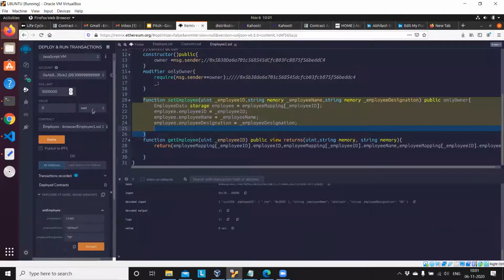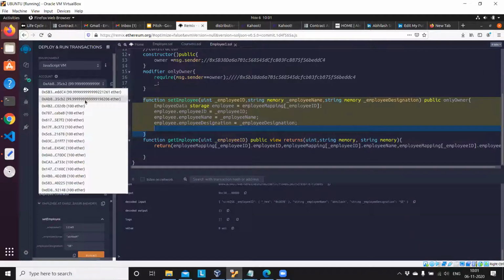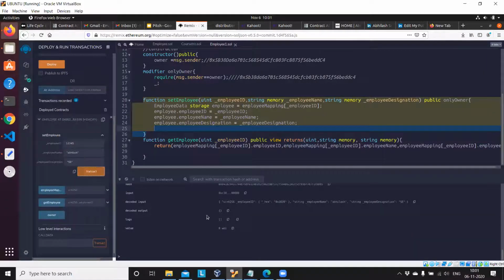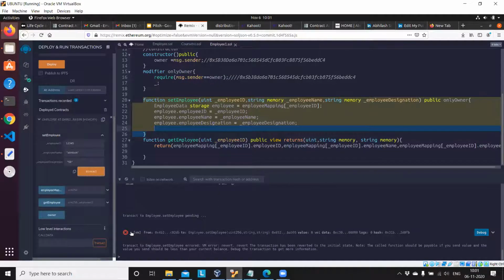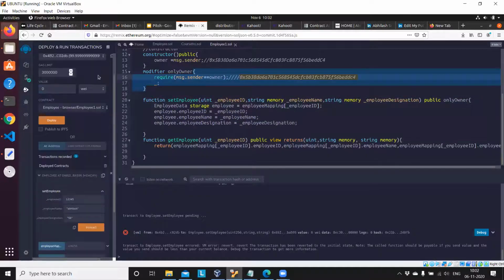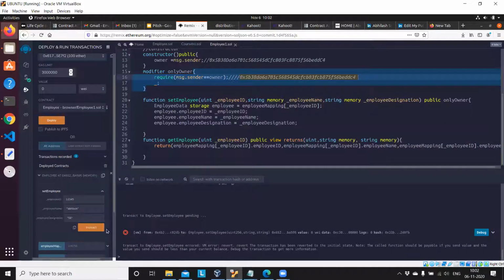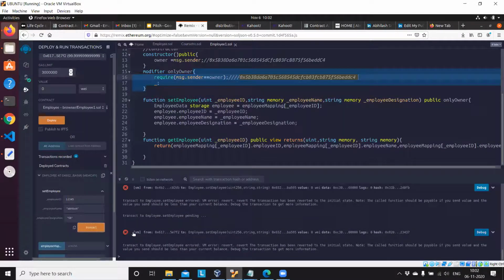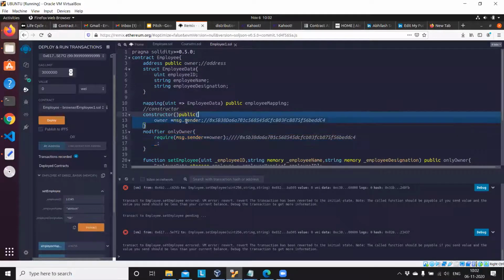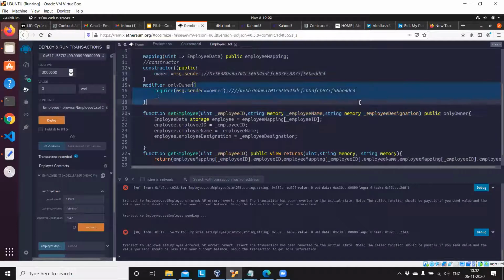If I change the address to another and try to transact, I get an error, right? I'm changing to another person, some other externally owned account, coming to access the smart contract's set employee function, but he cannot access it. Only the person who has the first account, or the owner address we set in the constructor, can access the set employee function here. So this is a kind of privilege setting in the smart contract.